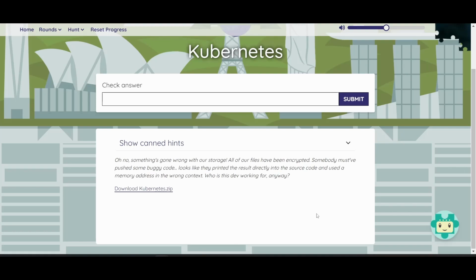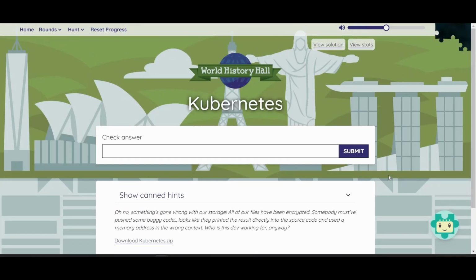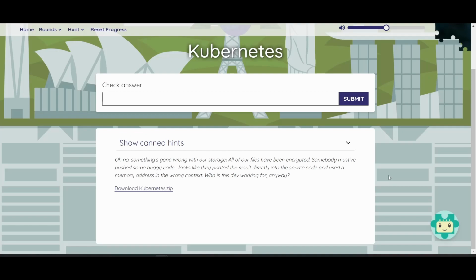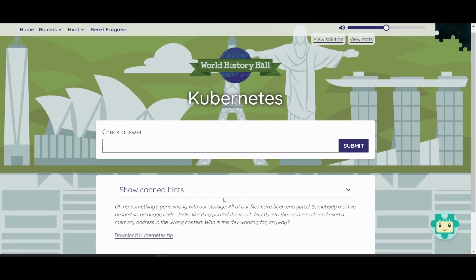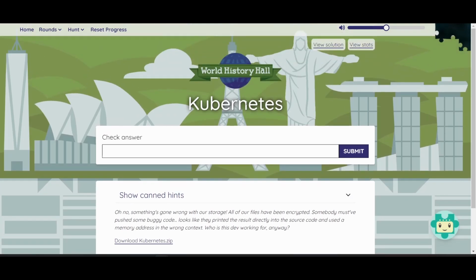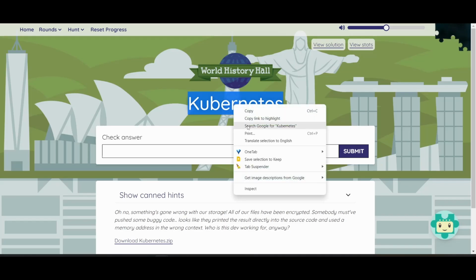That sounds pretty technical. I do have some technical knowledge, but with the MIT Mystery Hunts, who knows whether I have the expertise needed to solve this. So this video might be a failure, who knows. I guess we'll have to solve the puzzle and see. There's a zip file for me to download, so I guess I'll do that in a second. But first, I want to see who or what Kubernetes is.